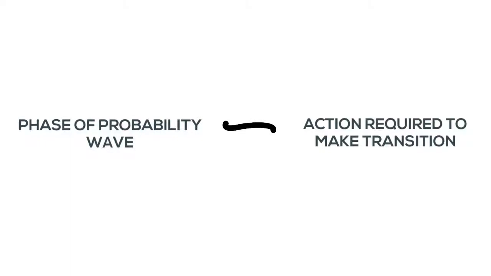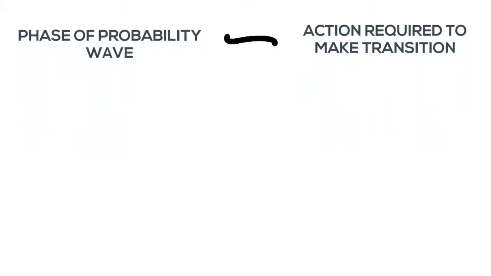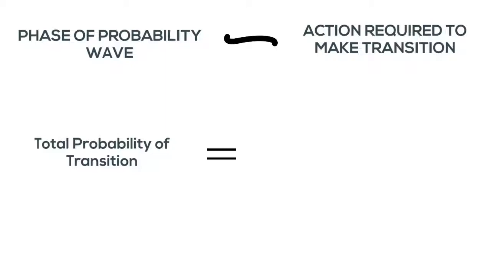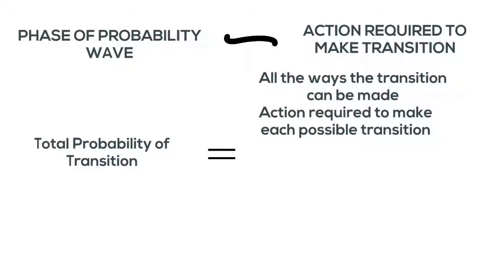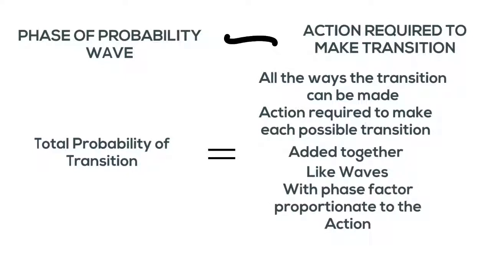This is where the action comes to save the day. It turns out that the phase associated with the probability wave of any particular transition possibility is directly proportional to the amount of action that would be needed to make such a transition. In order to determine the total probability of any quantum transition, we then only need to determine all the ways the transition could be made, calculate the action associated with each possible transition, and add together the resulting probabilities, being sure to account for the fact that quantum probabilities are waves and not just regular numbers.